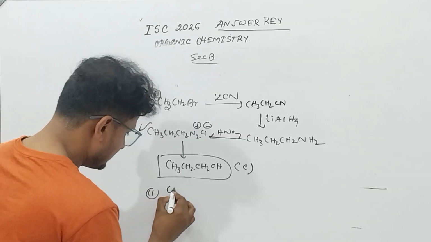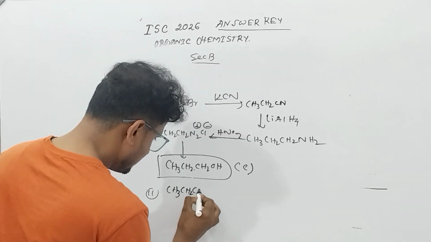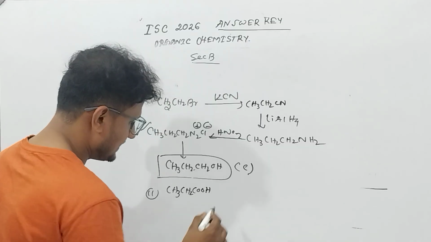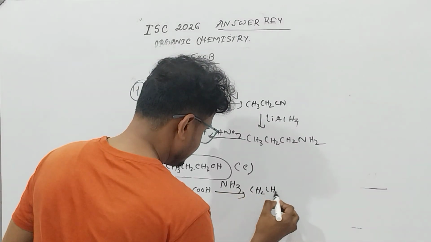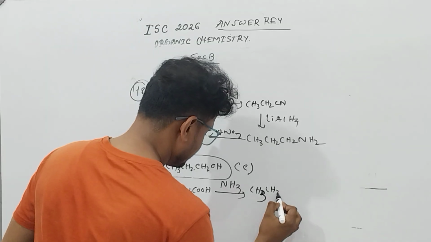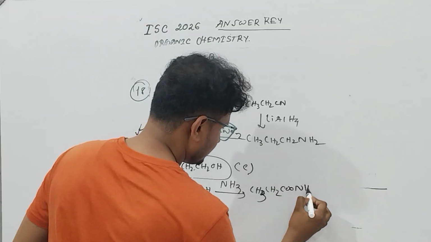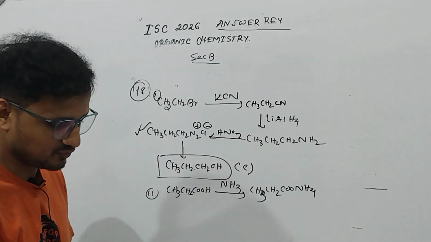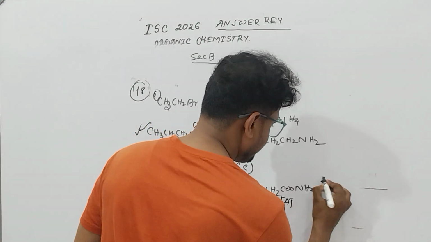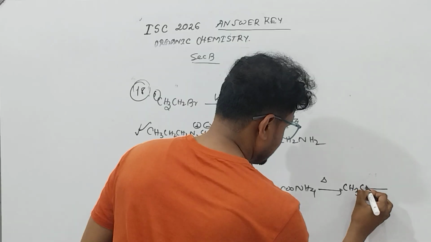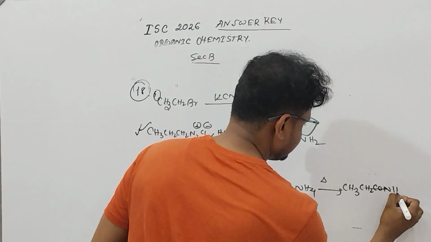Next is CH3CH2COOH. This is propanoic acid. If you treat propanoic acid with ammonia, you will get CH3CH2COONH4. This is A. If you heat this one, you will get amide.